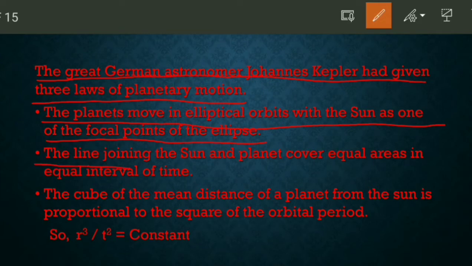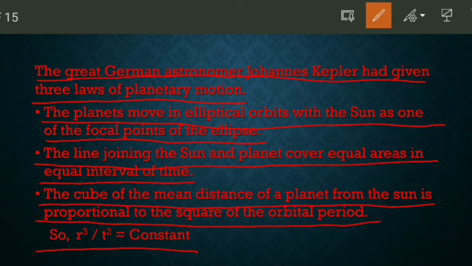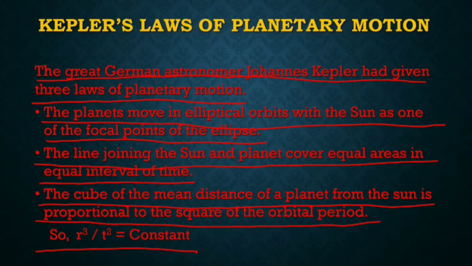The line joining the sun and planet covers equal areas in equal intervals of time. The cube of the mean distance of a planet from the sun is proportional to the square of the orbital period. So this will give us r cube by t square is equal to a constant. So this is the constant. These are the 3 laws of Kepler's laws of planetary motion.